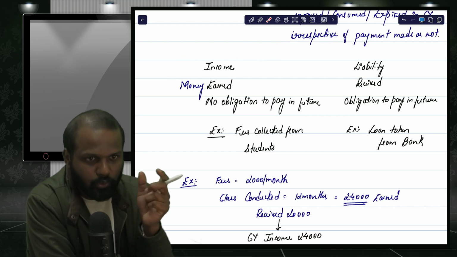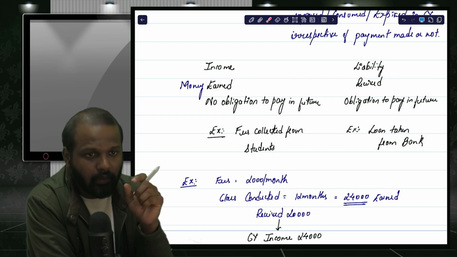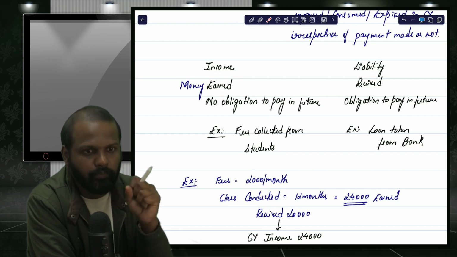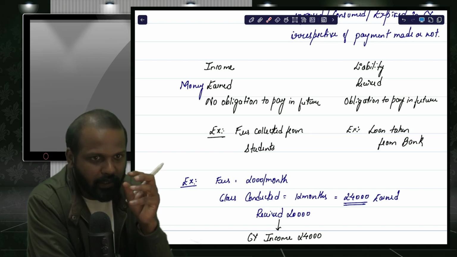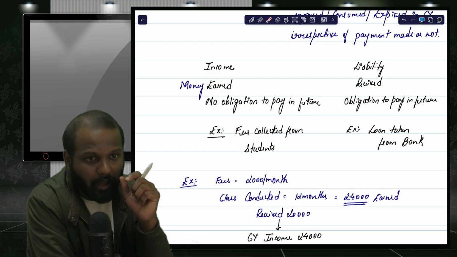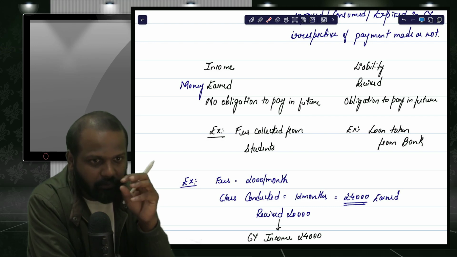Now out of these two amounts which I have received in the business, the 10,000 is not just money received from you, it is money earned from you. What are the 10,000 rupees which I have earned from you?